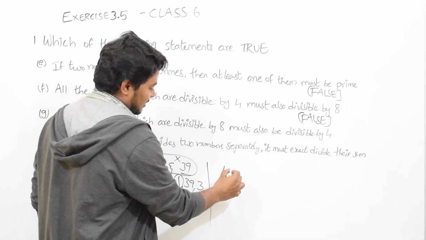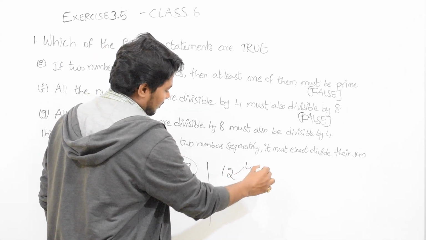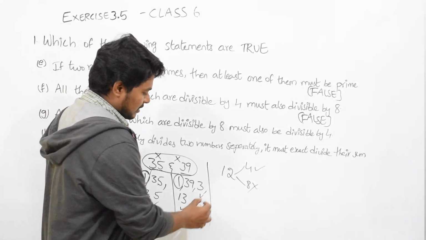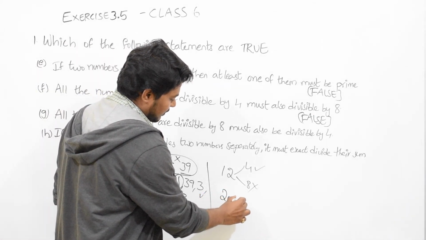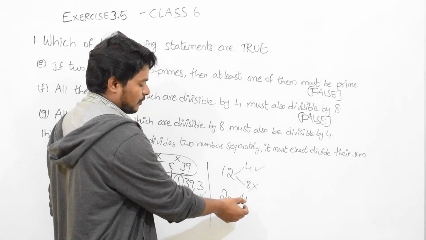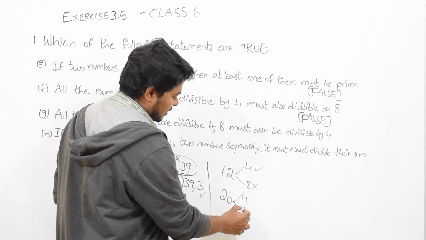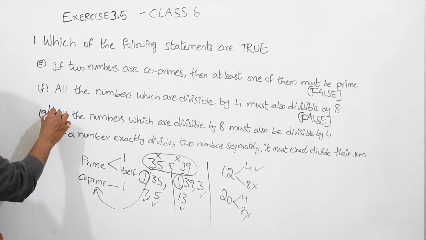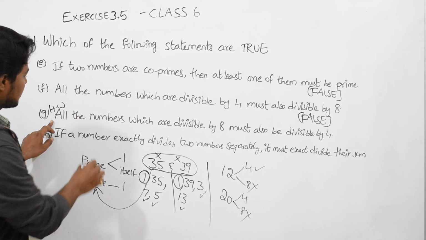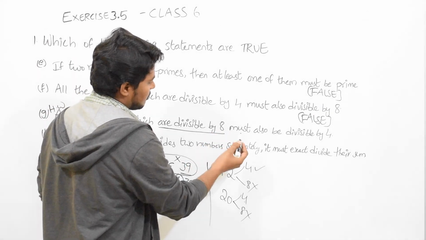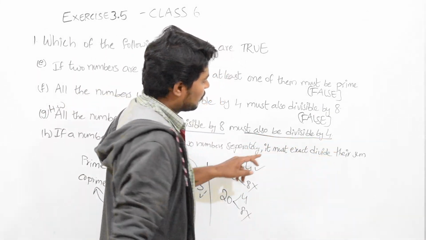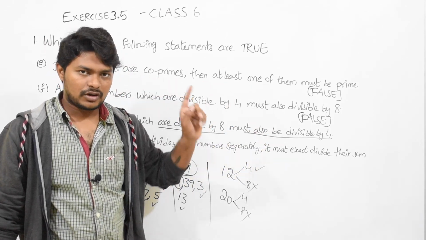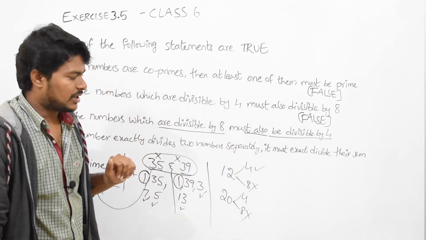Why? See, 12 is divisible by 4, but 12 is not divisible by 8. Right? You can take 20 also. 20 is divisible by 4, because 5 into 4 or 4 into 5 equals 20. It is not divisible by 8. So that is false. This one I am giving you as homework: if a number is divisible by 8, it must be divisible by 4. You need to tell whether this statement is true or false. You need to comment down your answer.